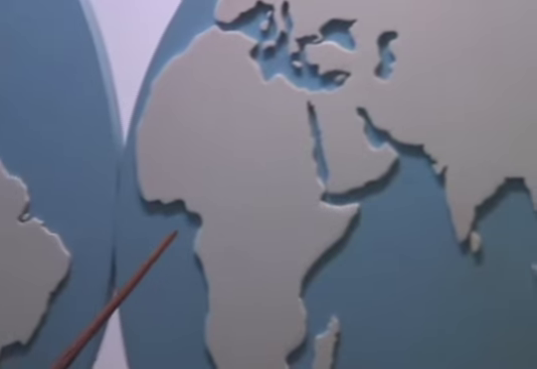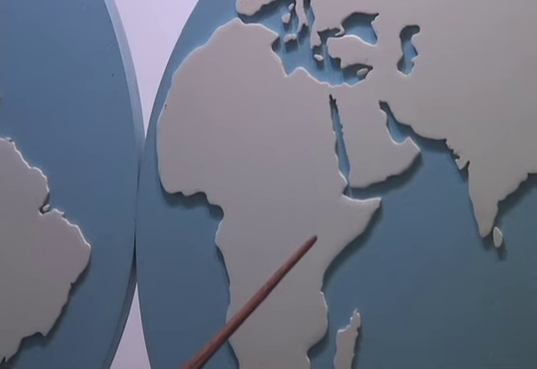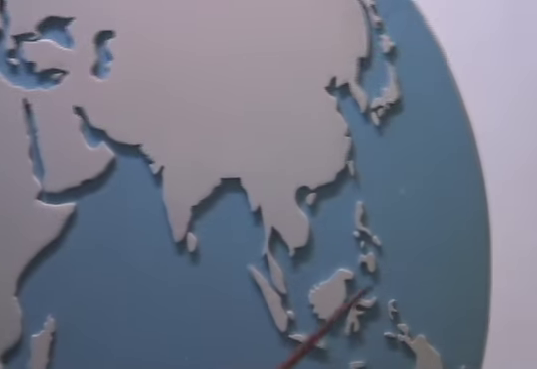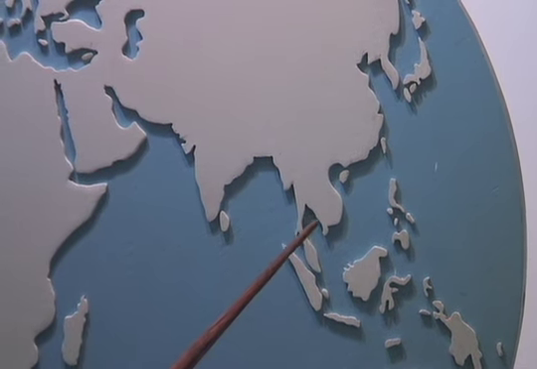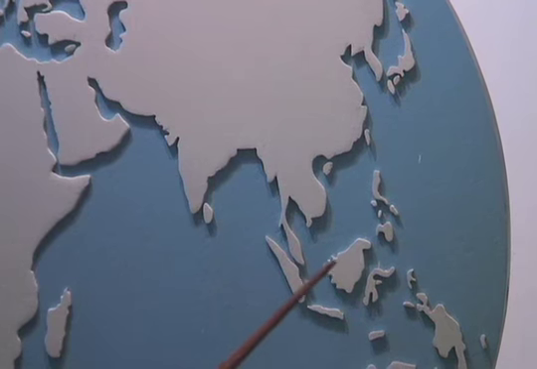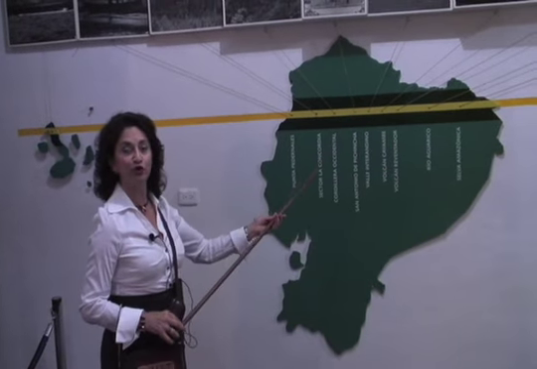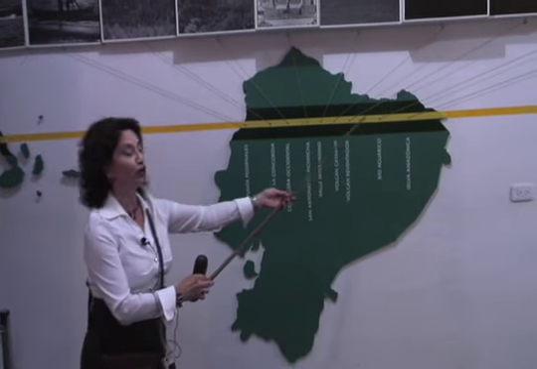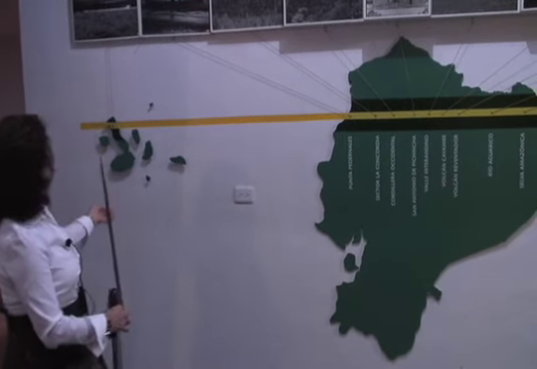In Africa, Gabon, Congo, the Democratic Republic of Congo, Kenya, Uganda, and Somalia. And in Asia, it crosses the Islas Maldivas de Indonesia, which are the Maldives islands of Indonesia. Again, we see a map of the country of Ecuador, and we see the equator, where it crosses the country of Ecuador, and also its islands, the Galapagos Islands.